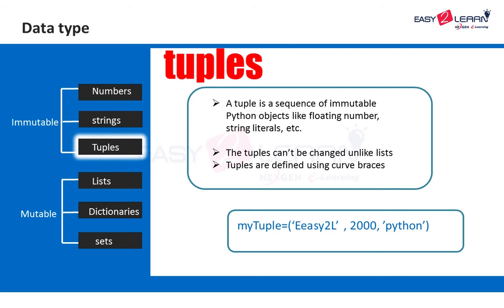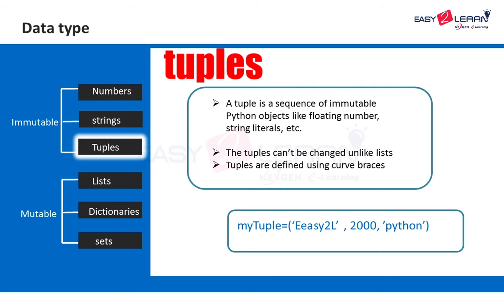In the last session we have discussed various data types, numbers and strings, and now in this session we are going to discuss tuples. We have discussed earlier that a tuple is similar to a list, but it is immutable. That is, you cannot change the values that are present inside a tuple, unlike lists. Tuples are defined using parentheses.